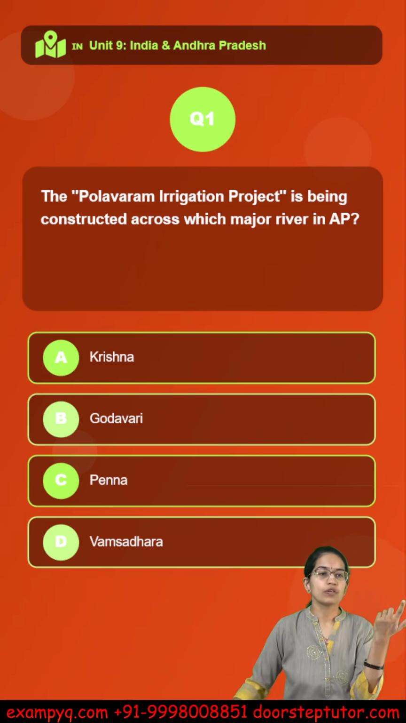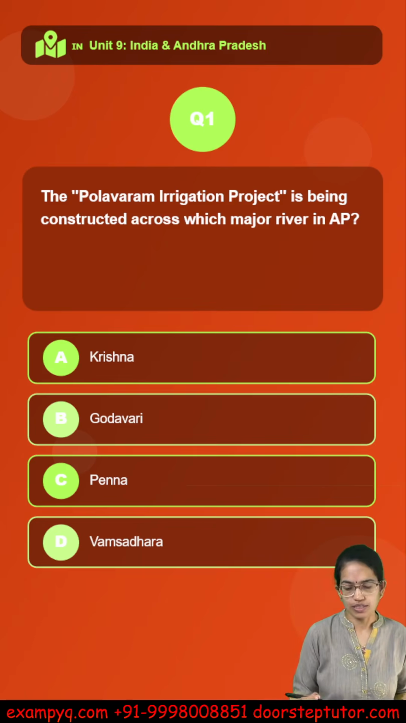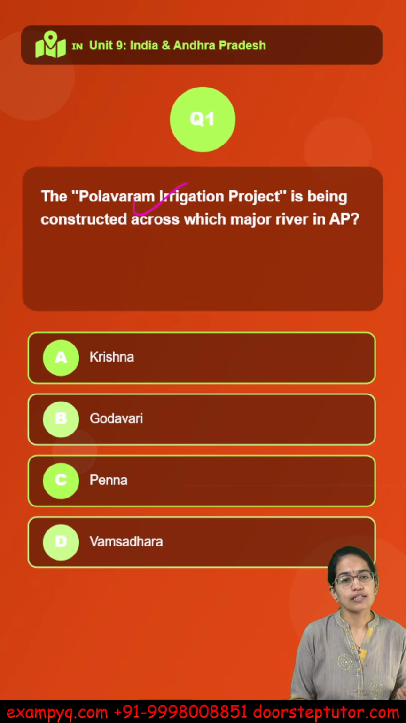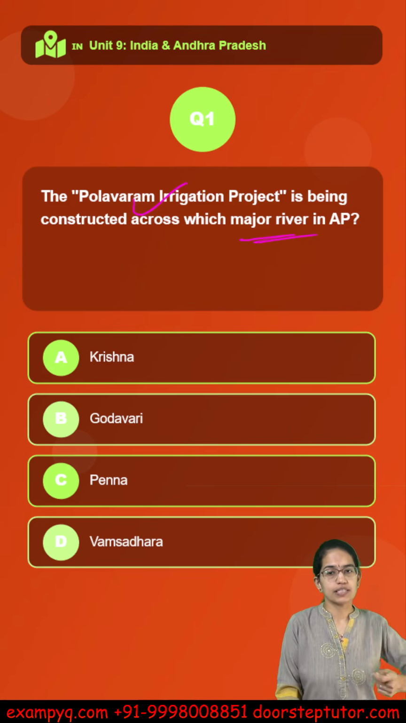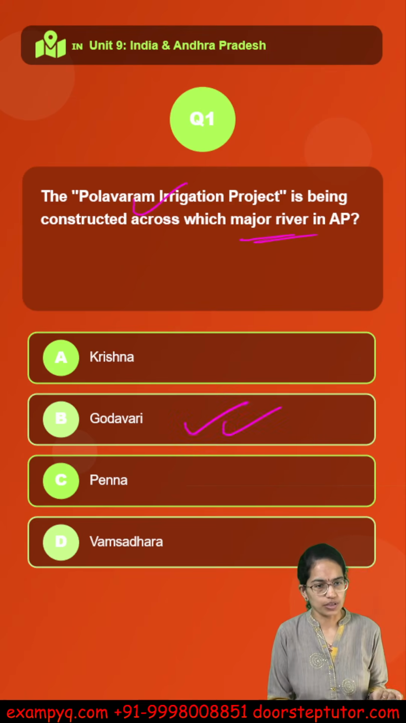For example, the Polavaram irrigation project is one of the very important projects in Andhra Pradesh, and the question can ask on which of the rivers it is constructed. So, the correct answer is Godavari.